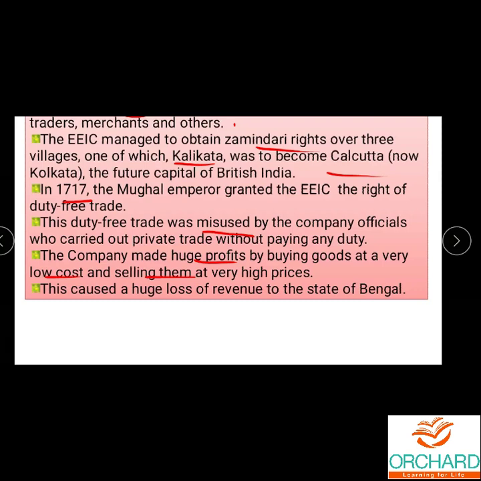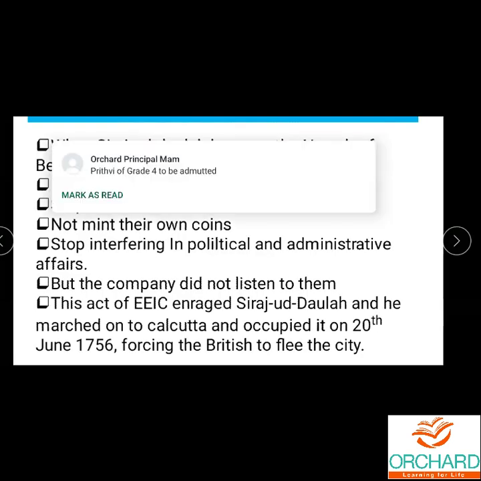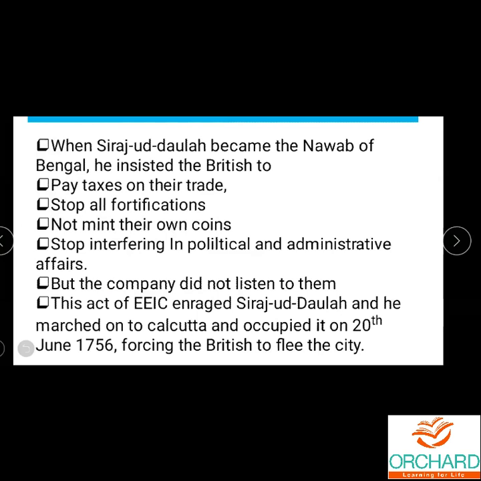So what happened? That time Siraj-ud-Dawla was the Nawab of Bengal. Nawab means like a king. He compelled the British. He insisted that the British pay taxes and stop all fortification, that is, capturing places and building forts all over. Stop all fortifications, and they should not mint there.